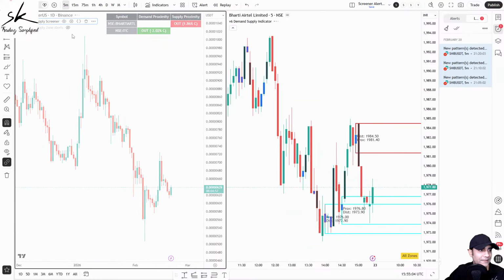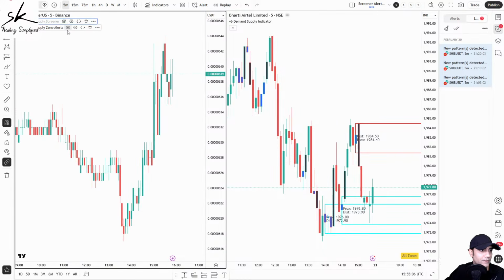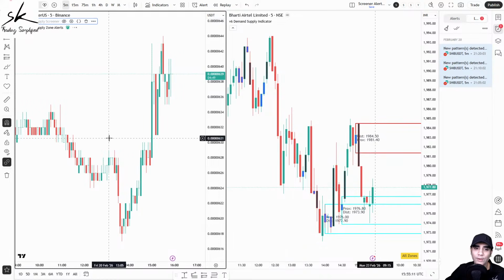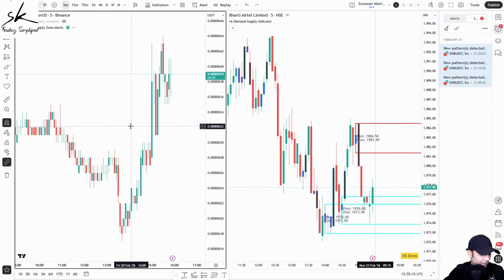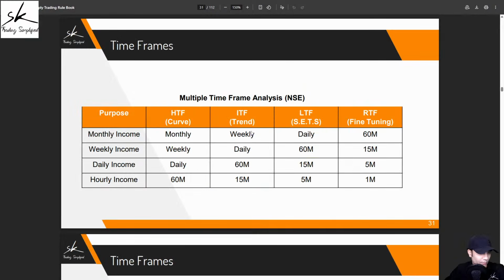So that's your alerts and screener. Now that you have seen the examples of this, we can start with our analysis for today. And yes, you've already seen the example of even a live alert which was generated just some time back. All right, so let's get back to our analysis.